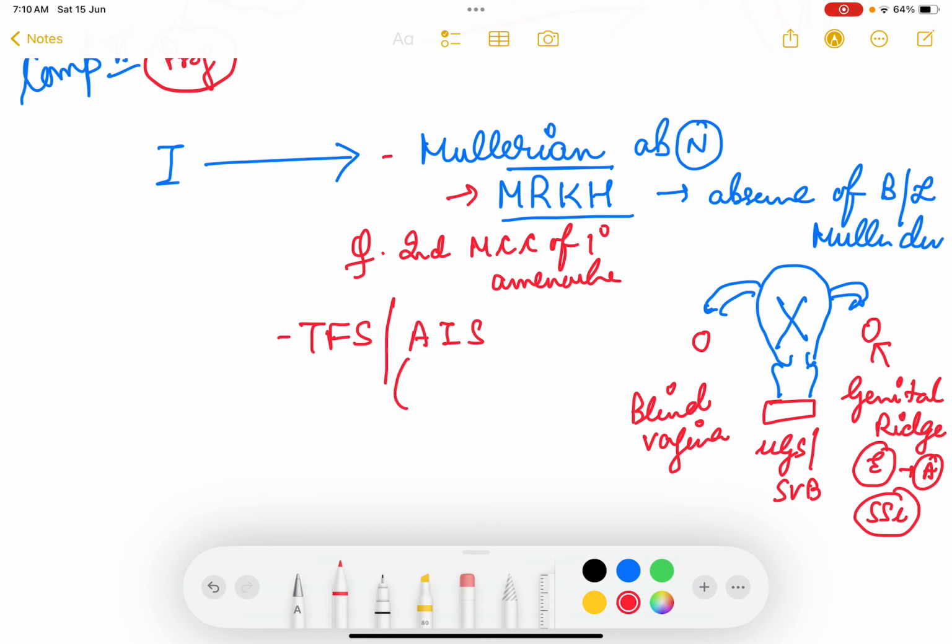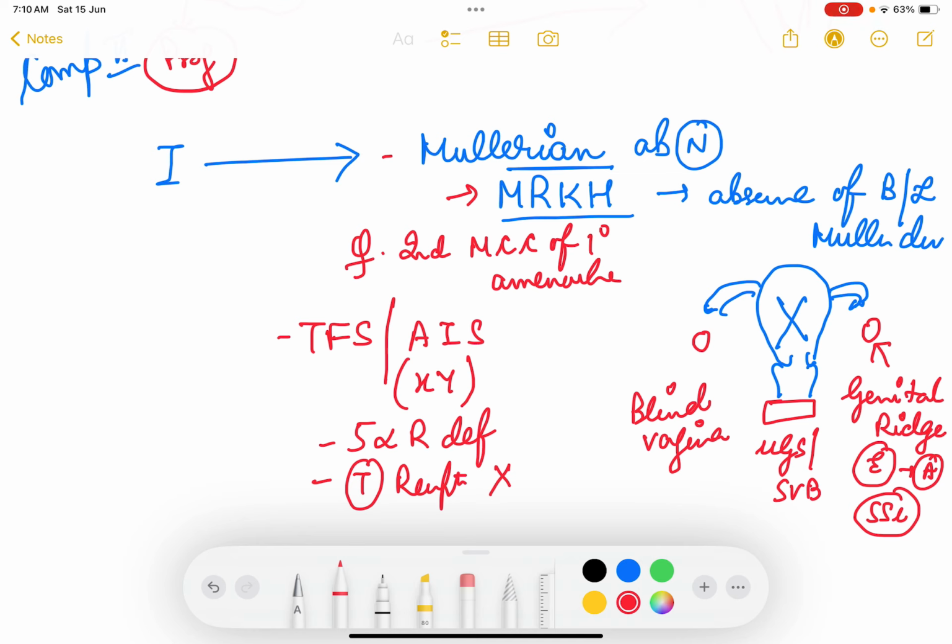The second disorder which comes in compartment 1 is your testicular feminization syndrome or androgen insensitivity syndrome, where the individual is XY. The individual is actually a male, genotypically male, but the problem is there is 5-alpha reductase deficiency, or the testosterone receptors are not present, testosterone receptors are absent, and dihydrotestosterone receptors are absent.